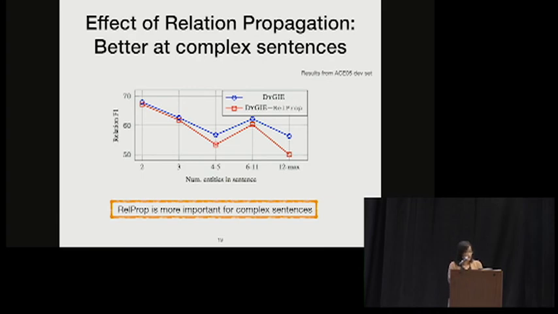But as we can see, if we introduce this relation propagation layer, as indicated in this blue curve, we're able to significantly alleviate that type of problem. So this could show that relation propagation is more important for complex sentences.